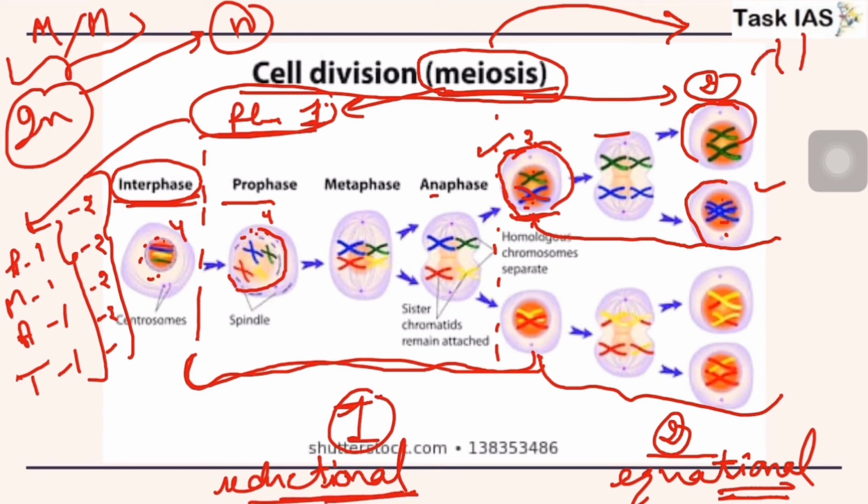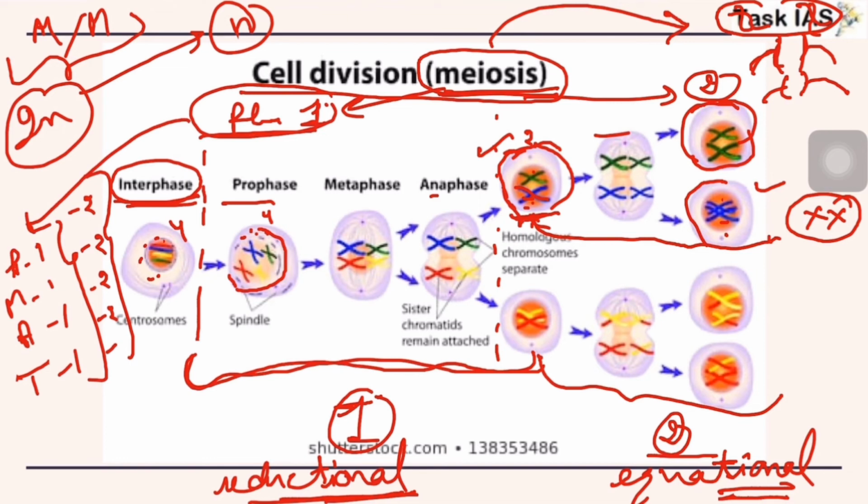In anaphase, as we have seen, this kind of structure will happen. Then later this replication will occur, and every daughter cell will have a similar number of chromosomes in the last stage. So this is similar to mitosis. I hope this particular structure from here to here is clear to you.